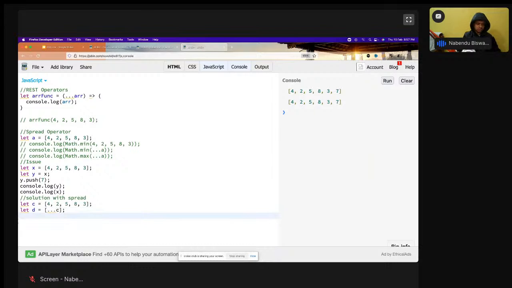Now I'm going to do d.push(30) and console.log of d, and console.log of c. Comment this out, run it. See, now the d has this 13, but c does not have 13. So this is sort of a shallow copy. It is done by this, and this is the benefit here.